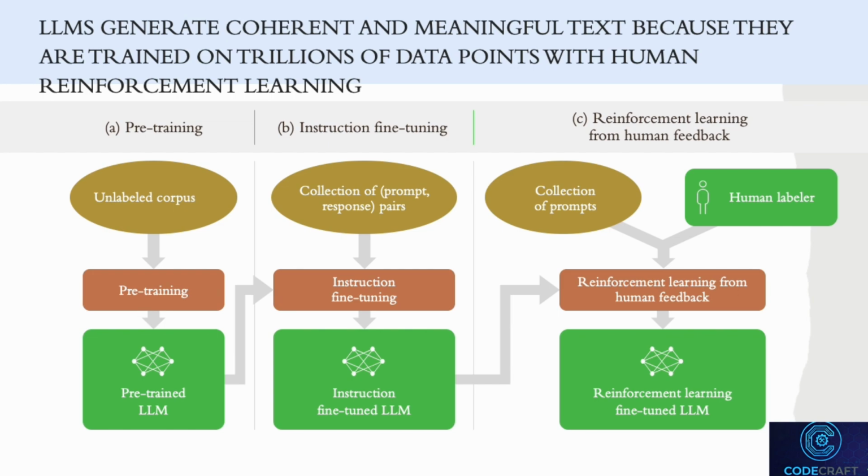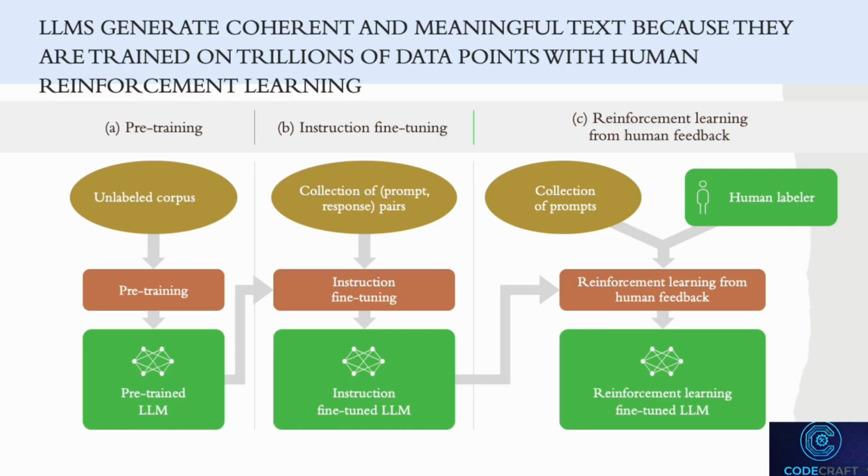3. Reinforcement learning from human feedback. Finally, we add a layer of human touch. After the model has been fine-tuned, humans step in to give feedback on its responses. If the model's answer is good, it gets a thumbs up. If not, it gets guidance on how to improve. This feedback loop helps the model get even better at understanding what humans really want when they ask something. It's like having a coach that helps you refine your skills to be the best you can be.